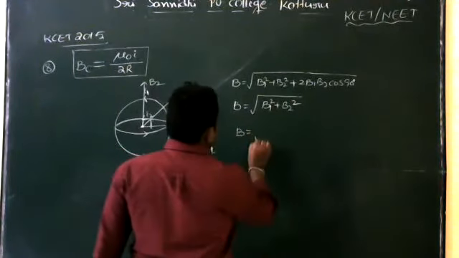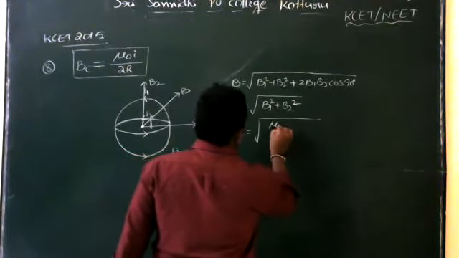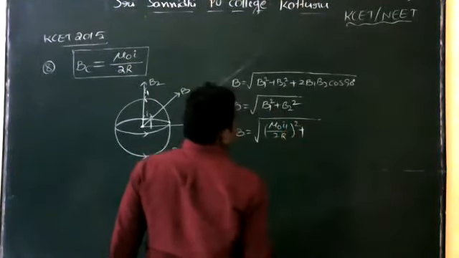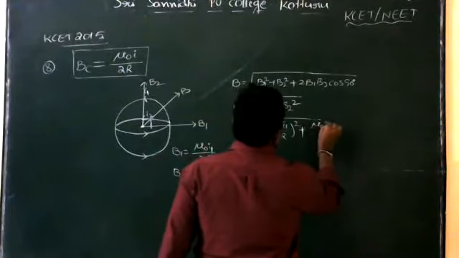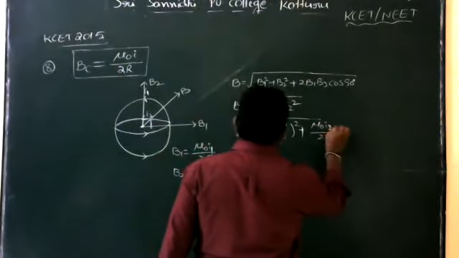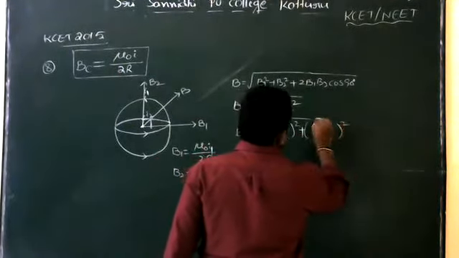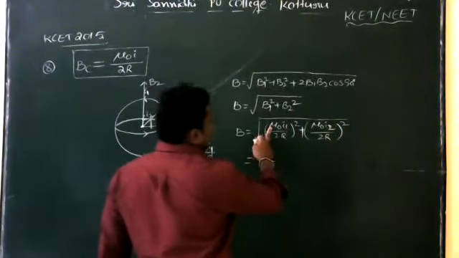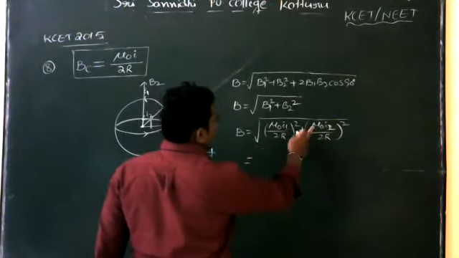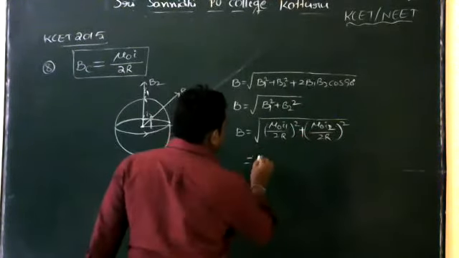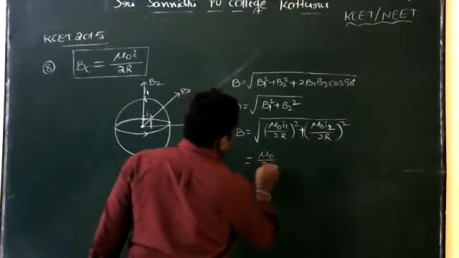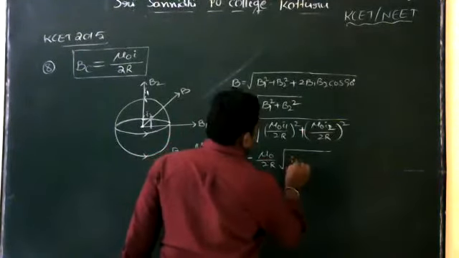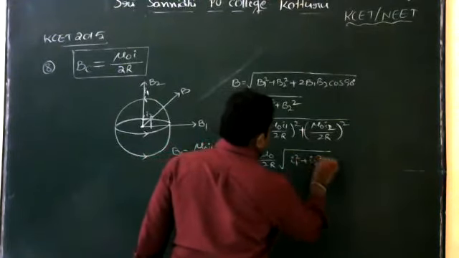B is equal to square root of, mu naught I1 divided by 2R whole square, plus mu naught I2 divided by 2R whole square. The common factor here is mu naught divided by 2R. So we get mu naught divided by 2R into square root of I1 square plus I2 square.